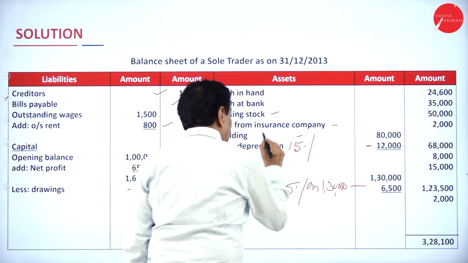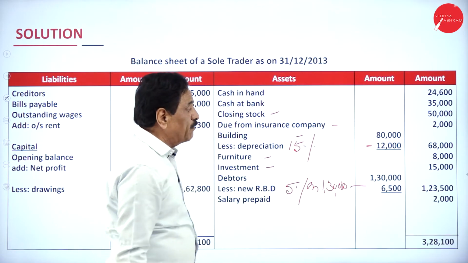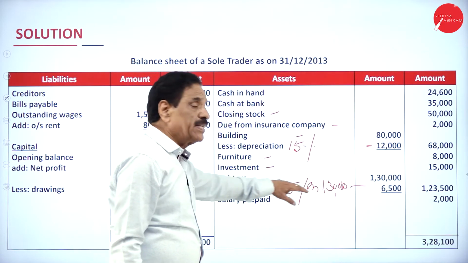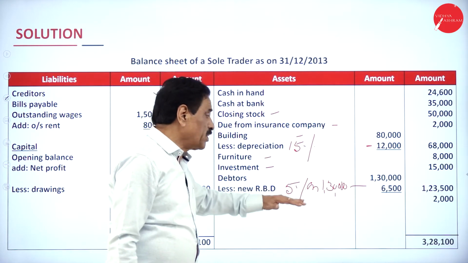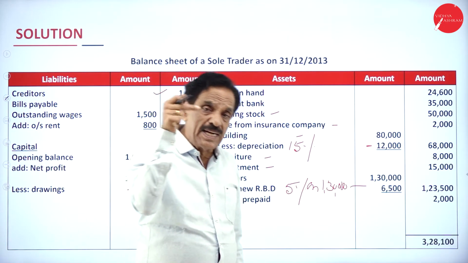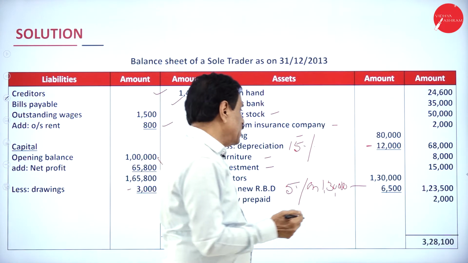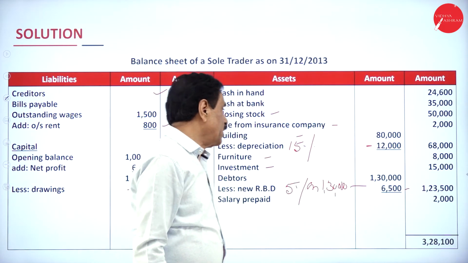Your furniture value is 8,000. Your investment is an asset. You invested somewhere, 15,000. Debtor from the customer, how much do we have to receive? 1,30,000. Out of that, the RBD means the reserve for bad and doubtful debt. The debt may come, may not come, to the extent of how much? 6,500. What's the balance? 1,23,500.